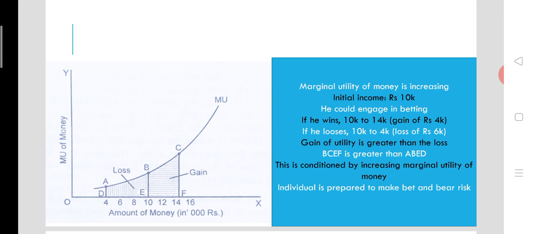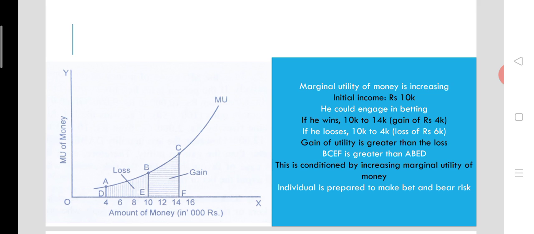Here you can see initially the individual has 10,000 rupees in his pocket, and there is a risky option before him. It is betting for any kind of activity. Betting is a kind of financial transaction. Betting may be legal in some parts of the world, may be illegal in some parts of the world.